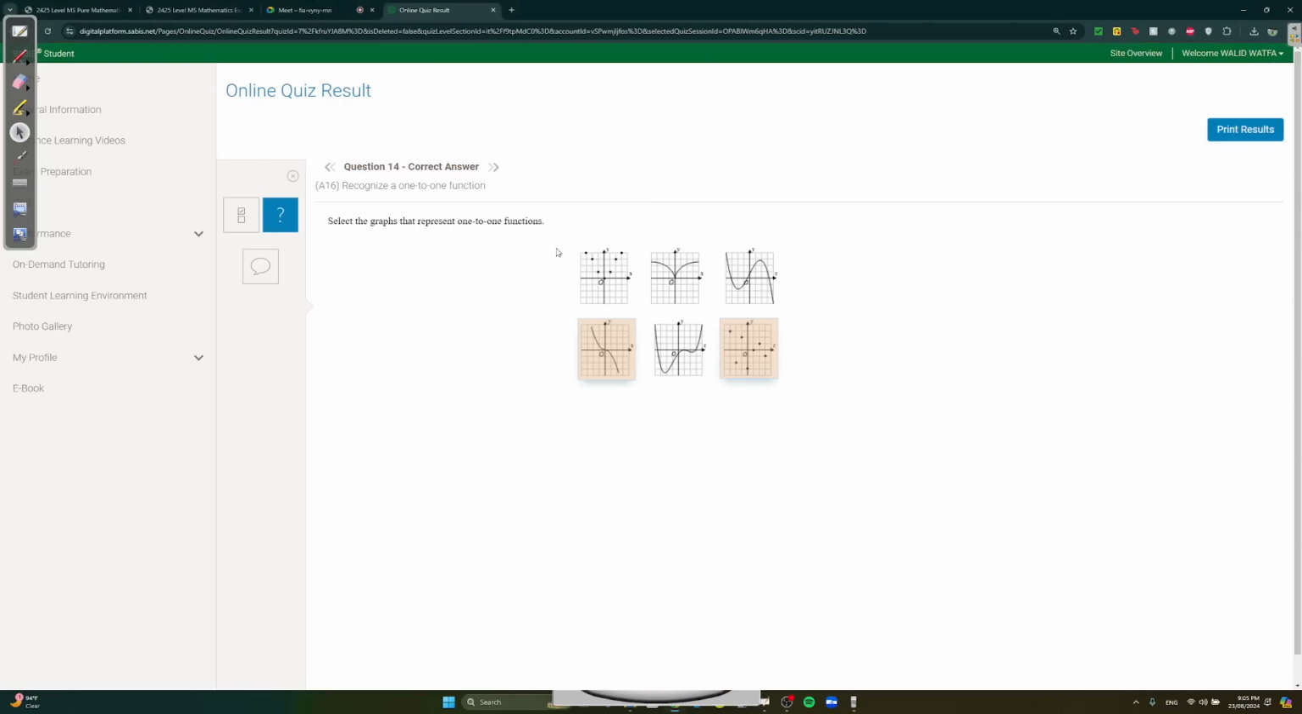Question 14. Which one represents a one-to-one function? Remember, to test if it's a one-to-one function, you use the horizontal line test. What does this mean? It means you can't have the same y for two different x's. So for this one here, let's say this is 4 over here. You have 2 points at y equals 4. So it's not one to one, because you have one here and one here. So it's one too many. This is many to one.